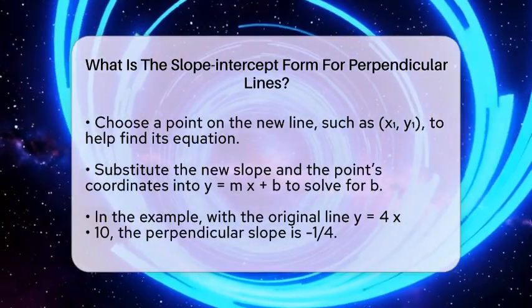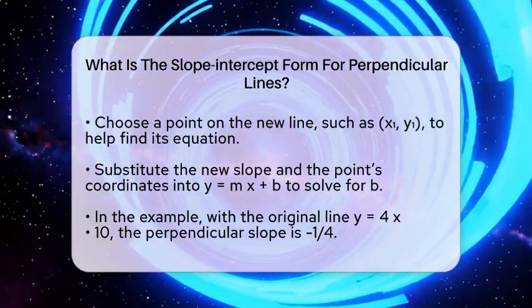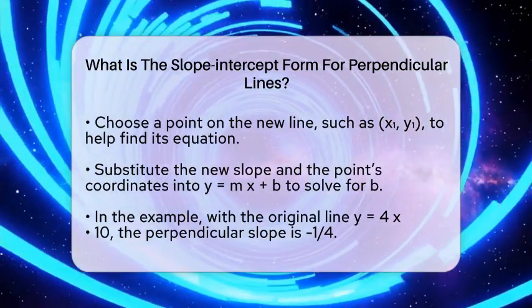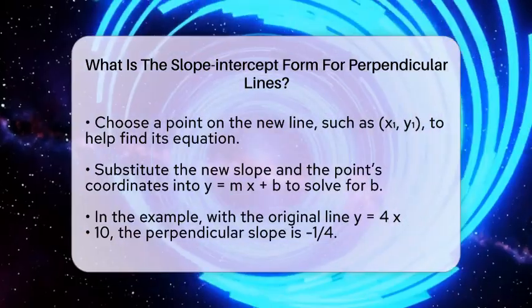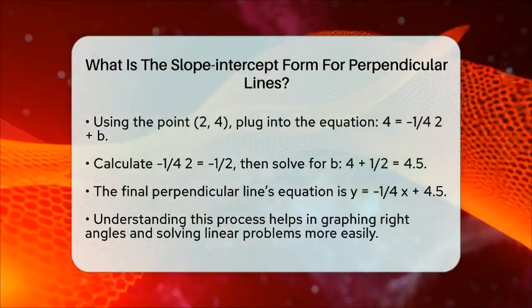Calculate -1/4 times 2, which is -1/2. So, 4 equals -1/2 plus b. Add 1/2 to both sides to find b. 4 plus 1/2 equals b, that gives us 4 and a half, or 4.5.